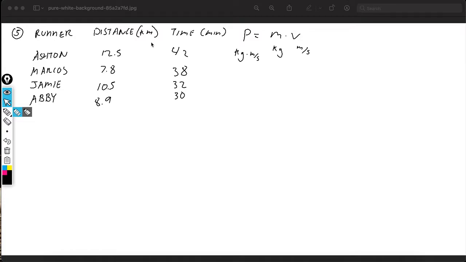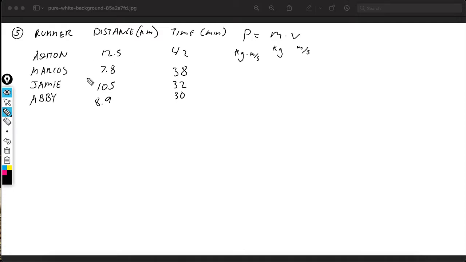So we know mass already. They said they all have the same mass. We're going to choose 10. So we've got M, but we need to find P. In order to find P, we need to do M times V. So we say all of them are 10s, times the velocity. But look, there's the problem: kilometers and minutes. Velocity needs meters instead of kilometers, and seconds instead of minutes. This is how I'm going to approach it.